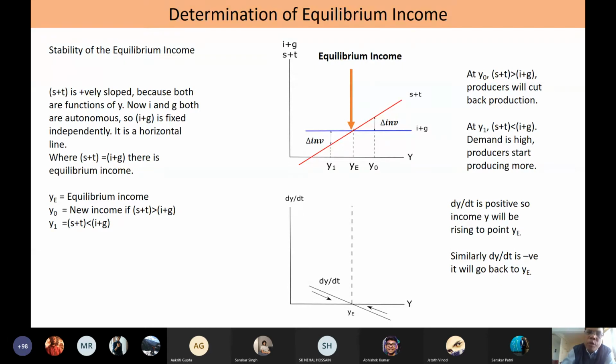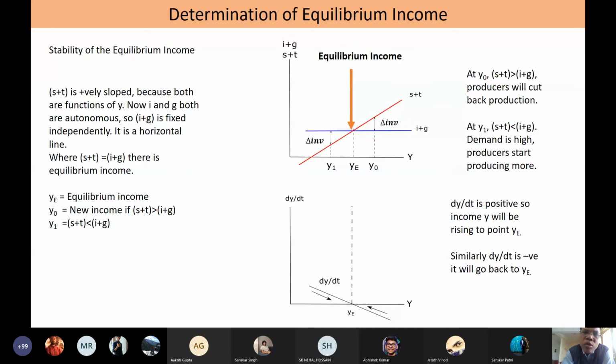So, if you relate this bottom diagram with the upper diagram, as I was telling you, when daily inventory is positive, there will be reduction in output. The producers will reduce their output in the subsequent phases.